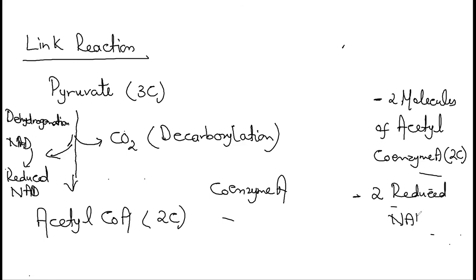So these are the end products of link reaction. Now you can see over here once again, these reduced NAD molecules are carried to the last stage of respiration, which is oxidative phosphorylation, and acetyl coenzyme A molecules enter into the next step of respiration, which is Krebs cycle.